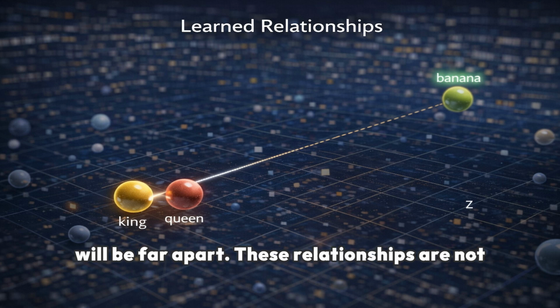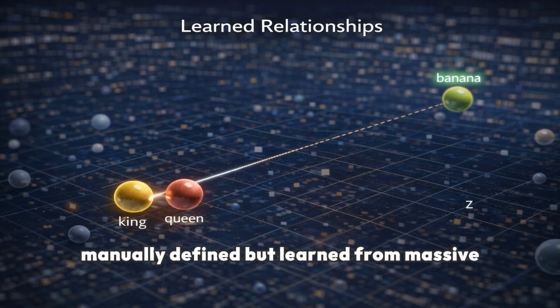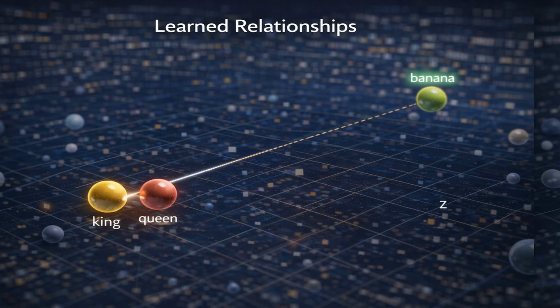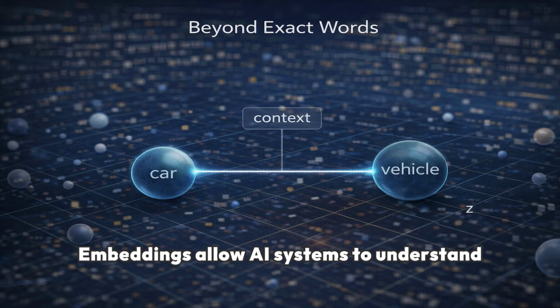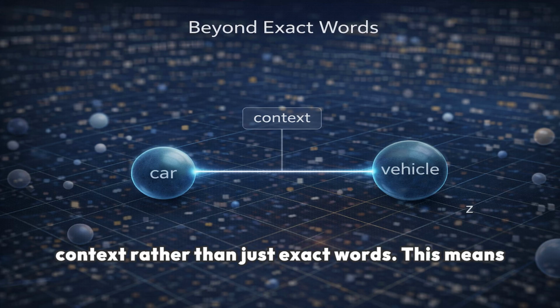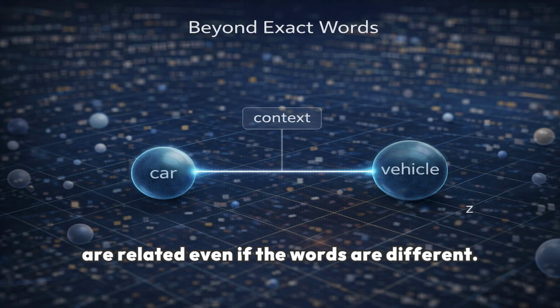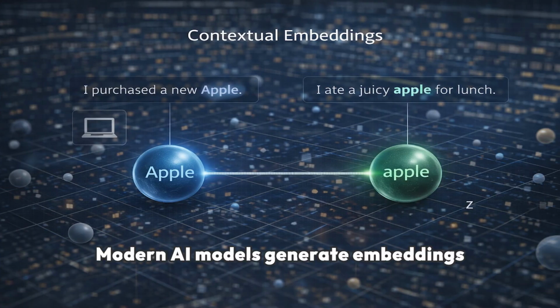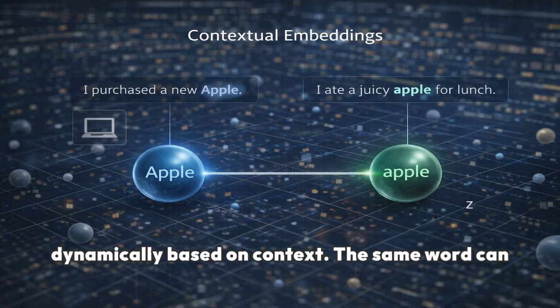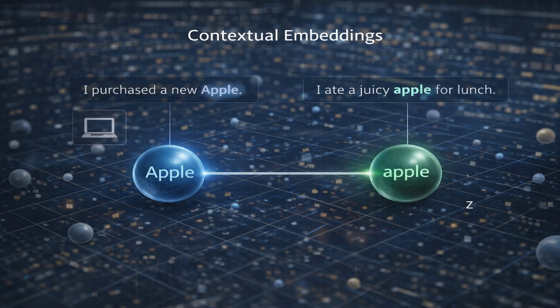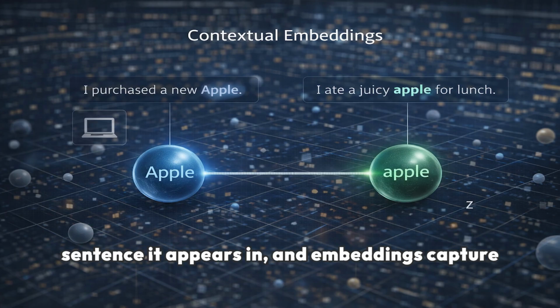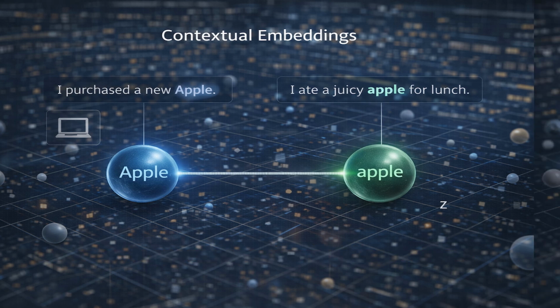These relationships are not manually defined but learned from massive training data. Embeddings allow AI systems to understand context rather than just exact words. This means the model can recognize that car and vehicle are related even if the words are different. Modern AI models generate embeddings dynamically based on context. The same word can have different meanings depending on the sentence it appears in, and embeddings capture this nuance.